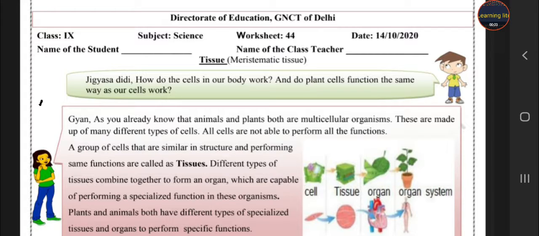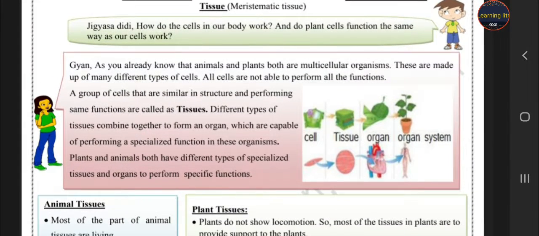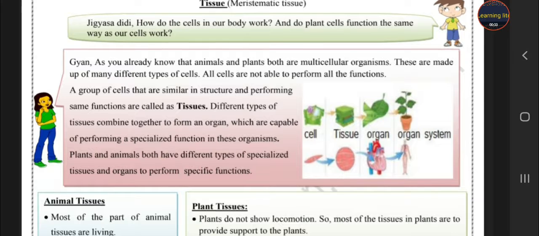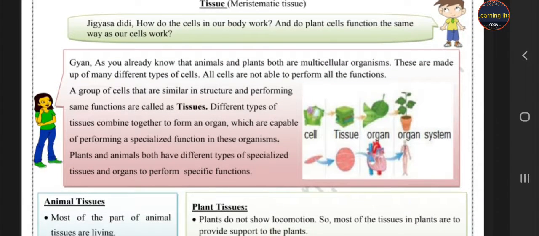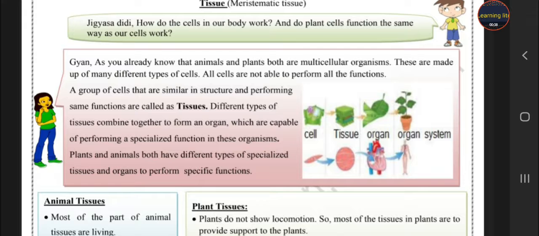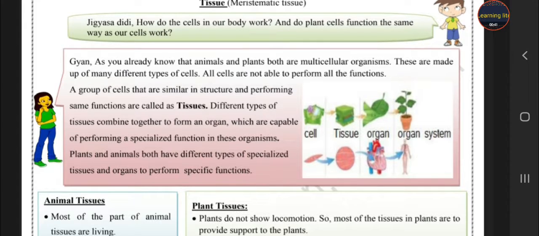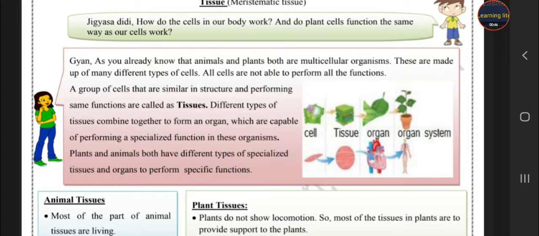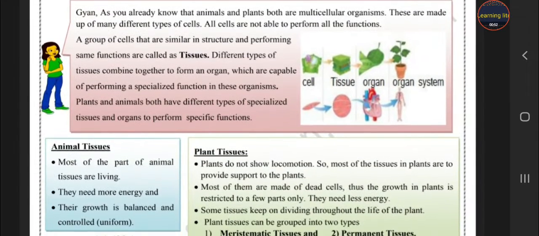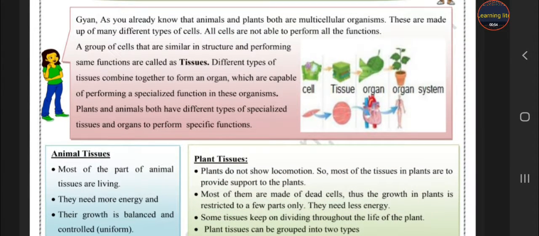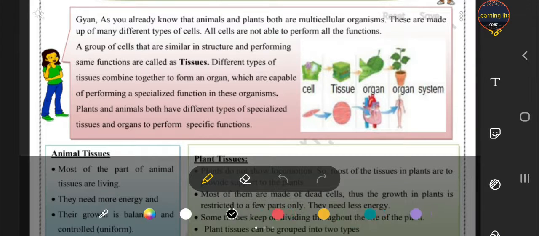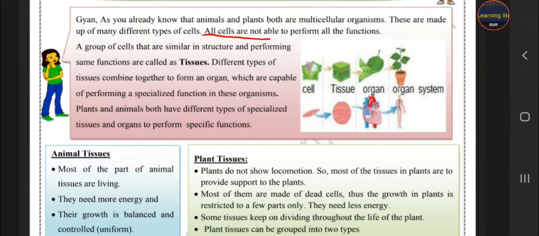What is the difference between plant cell and animal cell, and what is a group of cells called? Jigyasa Didi replies, "Gyan, as you already know, animals and plants are both multicellular organisms. These are made up of many different types of cells. So students, we and plants are both multicellular. It means a large number of cells are present in our body. But students, all the cells are not able to perform all the functions. It means we need a particular group of cells to perform a function."